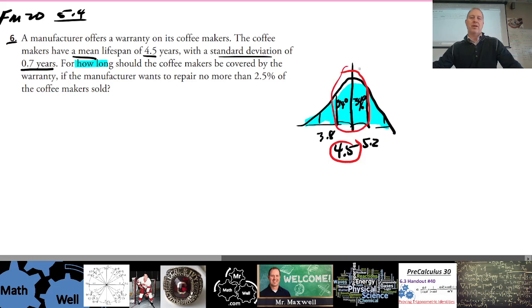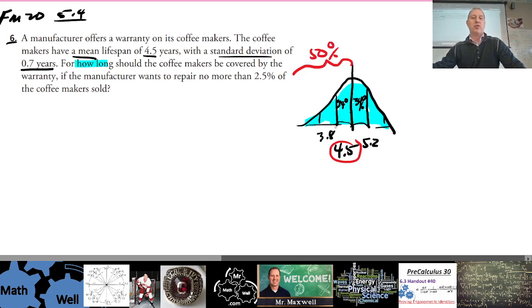Most of them last, if we're talking about how long they last, around 4.5 years, right? So the coffee maker obviously doesn't want to say, hey, we'll give you a warranty for 4.5 years. Why? Because they're going to be repairing 50% of everything they sell. That's not good. So they're not going to offer a warranty for 4.5 years. That's too high a percent, right? So that's 50 right here, 50. So they don't want to do that.